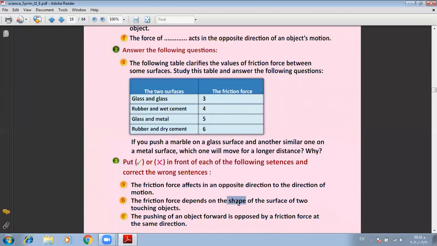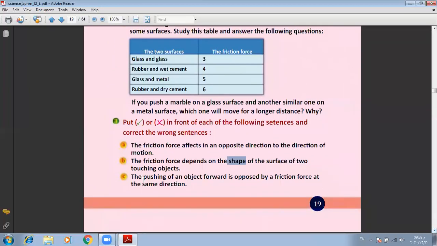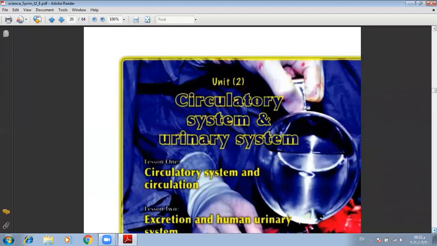Here, we can change the shape to the type of the two surfaces or the surface area of two touching objects. Number C, the pushing of an object forward is opposed by a friction force in the same direction. Number C, false. We can change same into opposite direction.